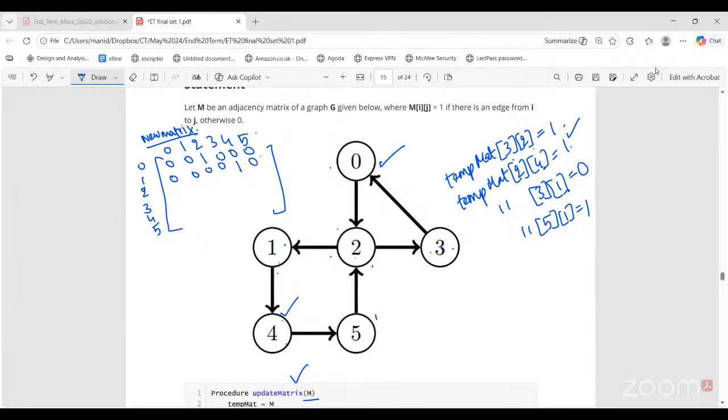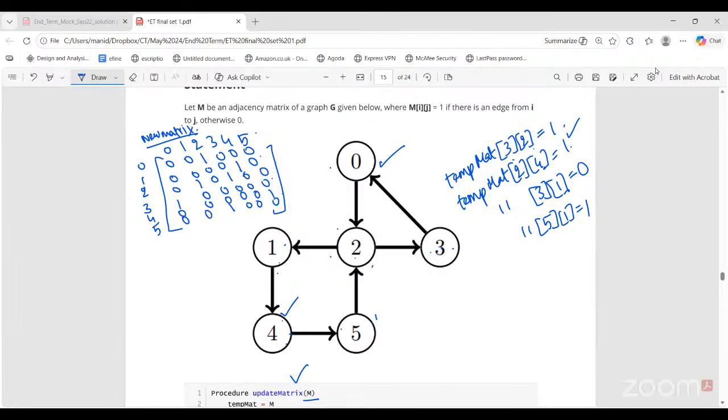For 2, how many edges are present? 2 edges, to 1 and 3. So this is 0, 1, 0, 1, 0, 0. For 3, how many edges? Only one edge, to 0. All others are 0 values. For 4, there is only one edge, to 5. So 0, 0, 0, 0, 0, 1. And for 5, only one edge, that is leading to 2. So 0, 0, 1, and so on. This was the adjacency matrix.